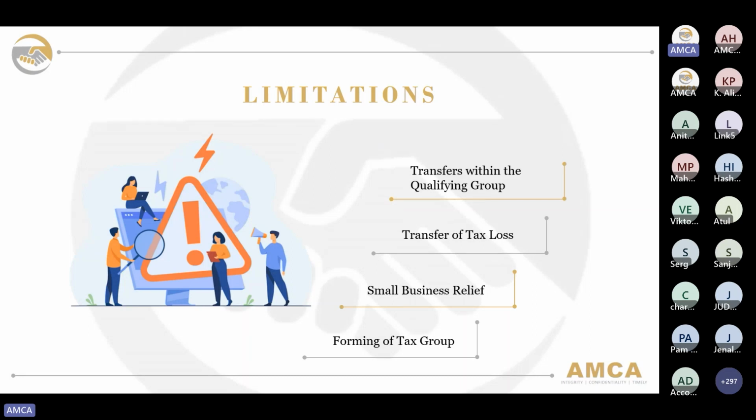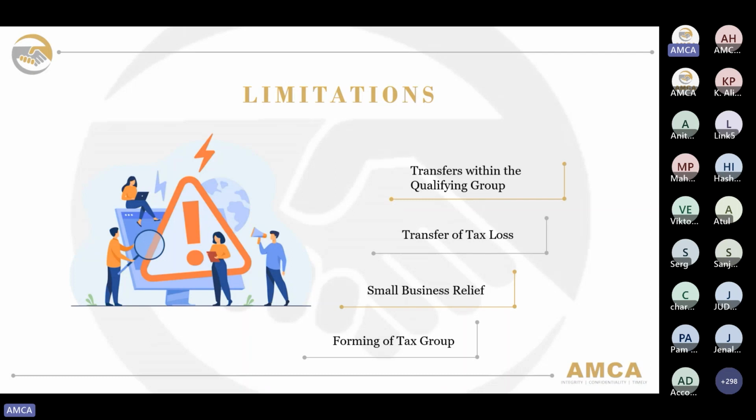In the previous webinar that we had as well, small business relief can be availed by small businesses that do not exceed the revenue threshold of 3 million dirhams. So under small business relief, they would be treated as if they did not derive any taxable income for that relevant tax period. And lastly, forming a tax group is not possible with a qualifying free zone person, as one of